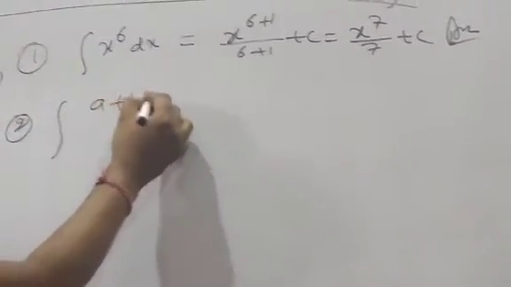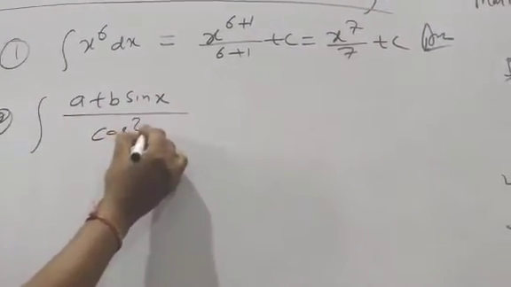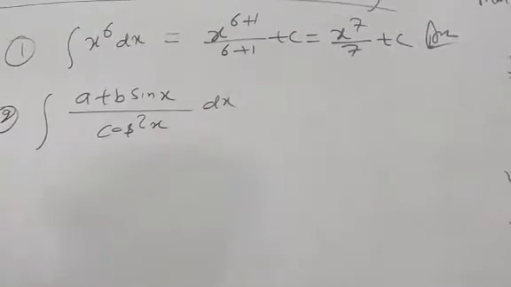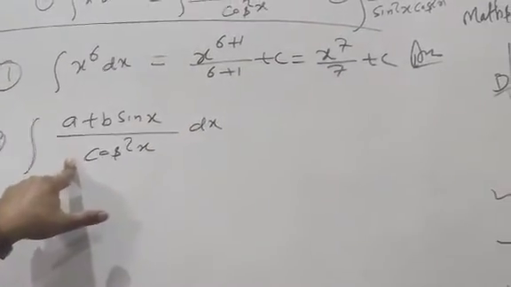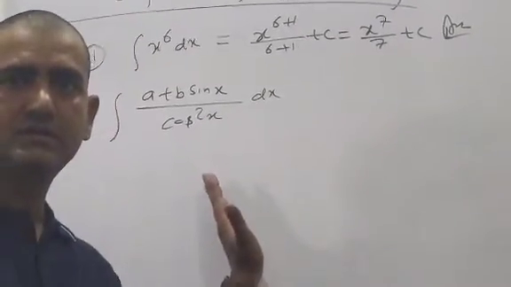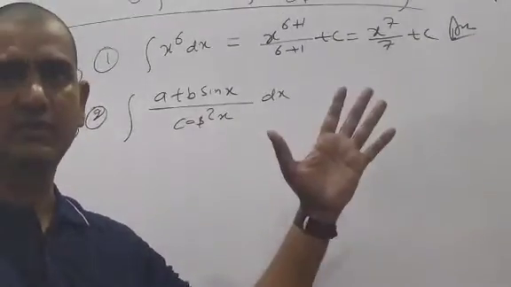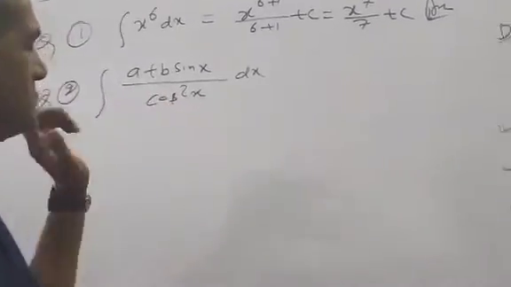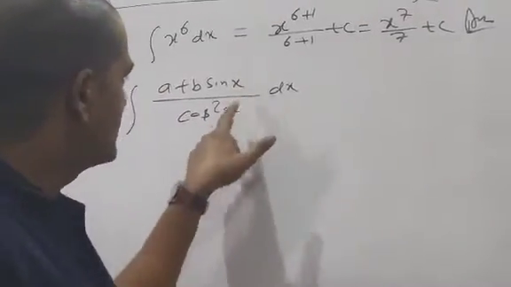Integration of a plus b sin x upon cos square x dx. See this question very carefully. Whatever question is there, the given question has to be changed into a suitable formula. Suitable means we don't have a formula for this question directly. This is a trigonometric ratio also.